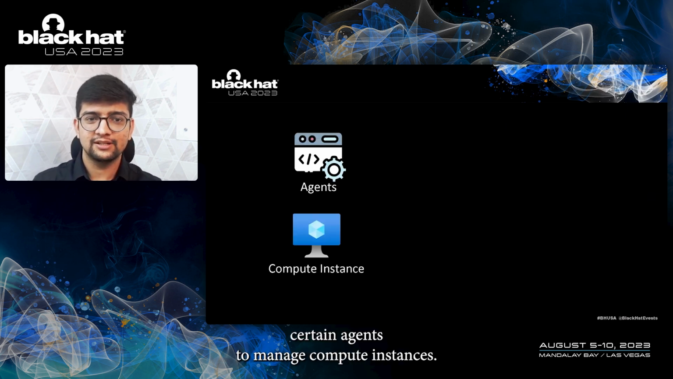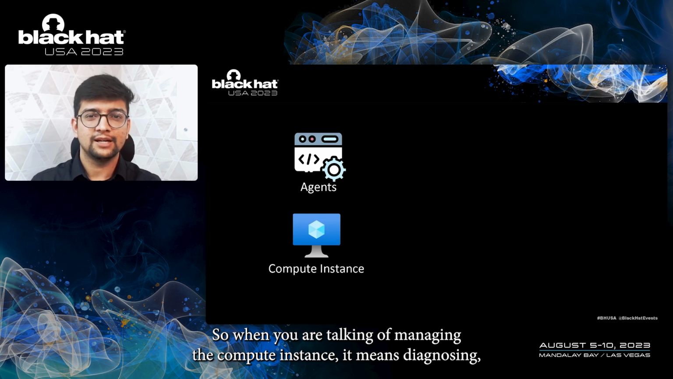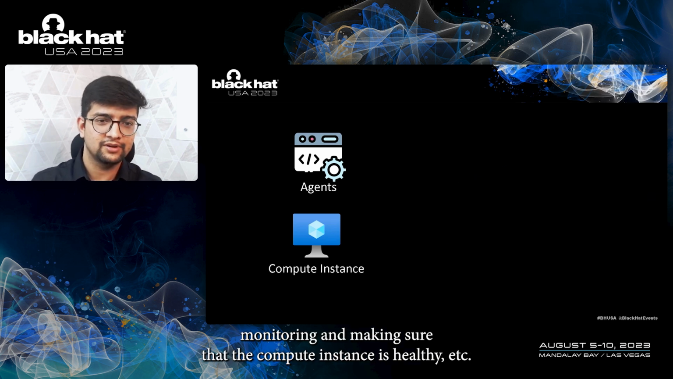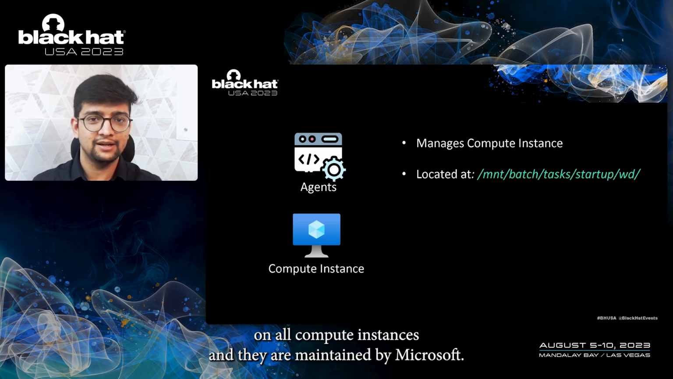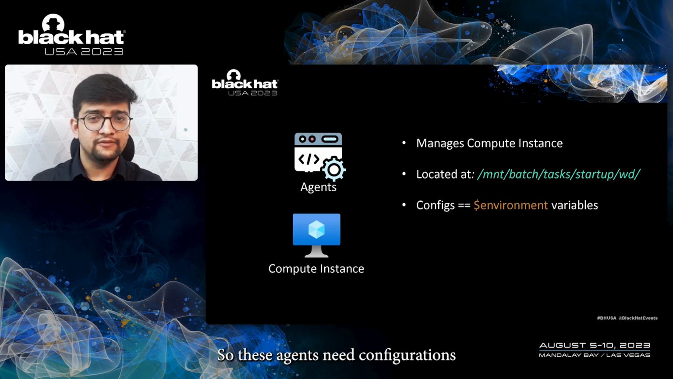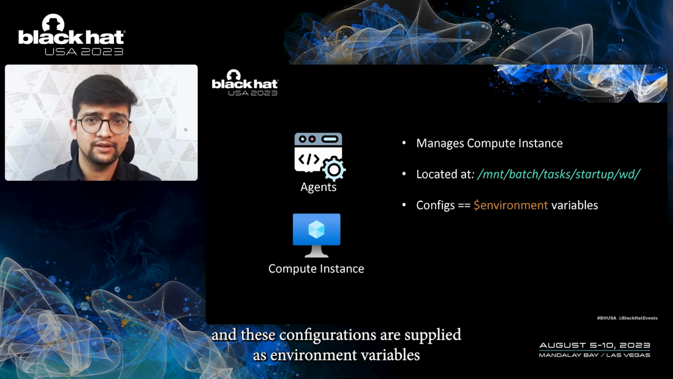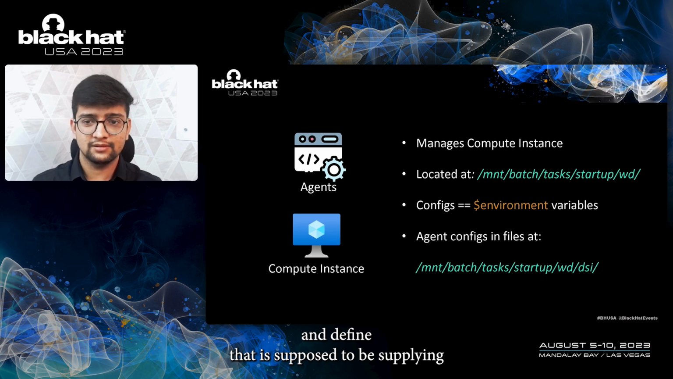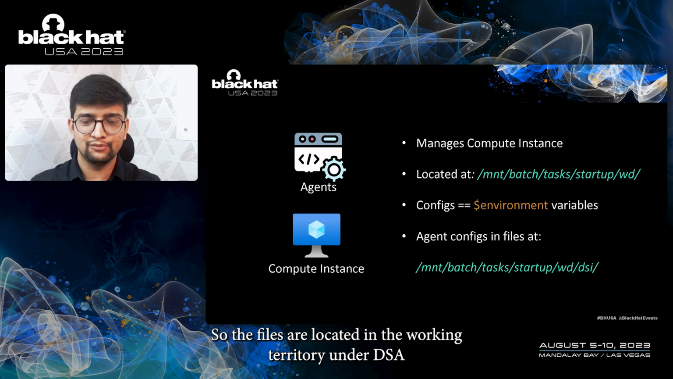So Azure Machine Learning uses certain agents to manage compute instances. When you are talking of managing a compute instance, that means diagnosing, monitoring, and making sure that the compute instance is healthy, etc. So these agents are installed on all compute instances and they are maintained by Microsoft. The agents are located at this working directory under the start task. These agents need certain configurations to perform actions, and these configurations are supplied as environment variables. The file supplying the environment variables to these agents, because these agents run as services, is located in the working directory under DSI.